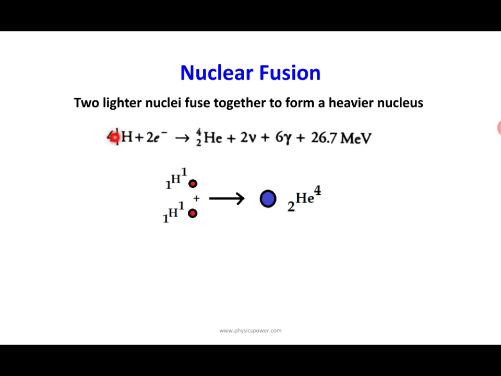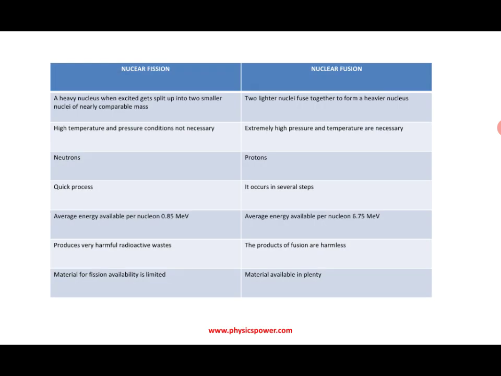Now this is the energy for 4 nucleons. So per nucleon, if you analyze, this is the Q value for 4 nucleons, so that is why per nucleon it will be 6.675 MeV. If you compare with nuclear fission, that is just 0.875. If you observe, per nucleon it is 6.675, meaning huge energy will be released in the case of nuclear fusion. Now the differences.